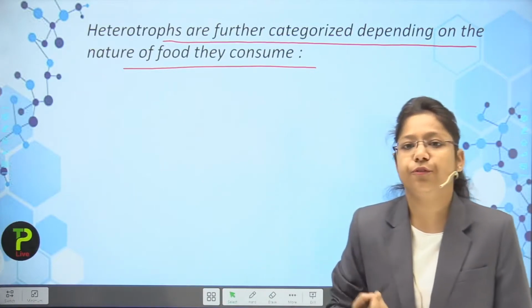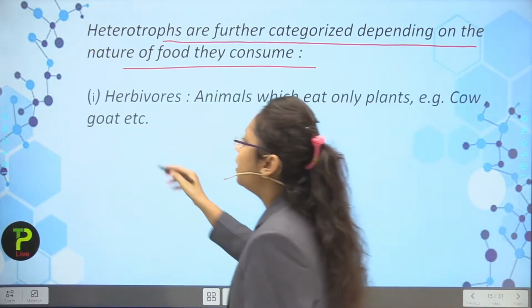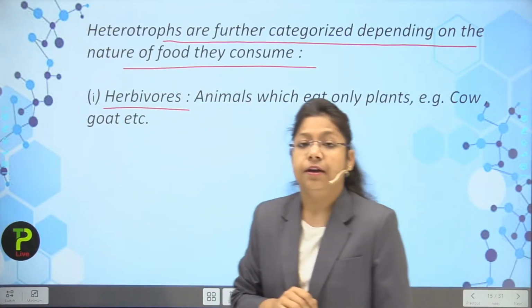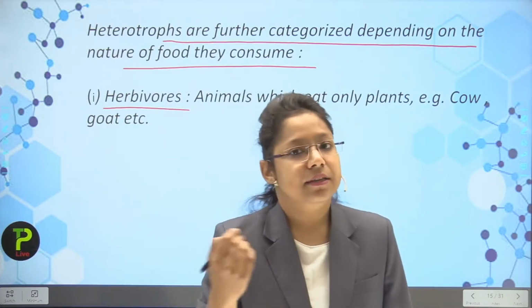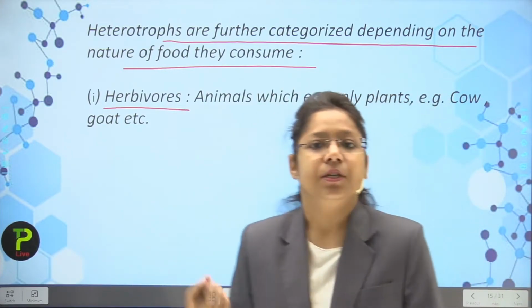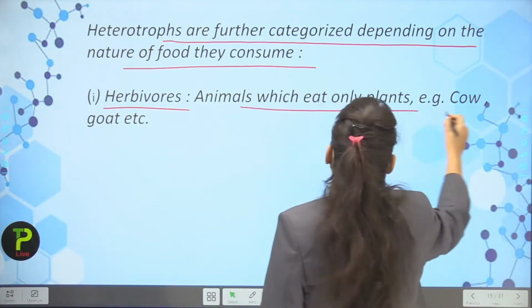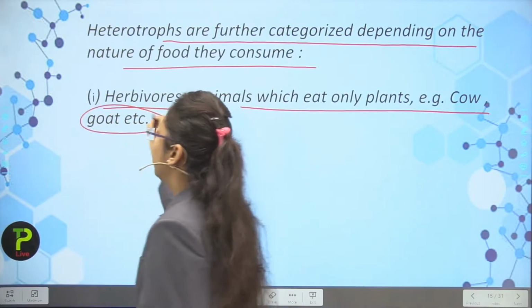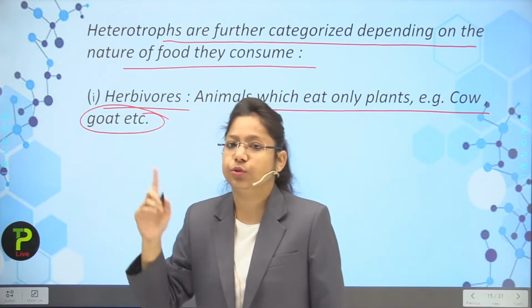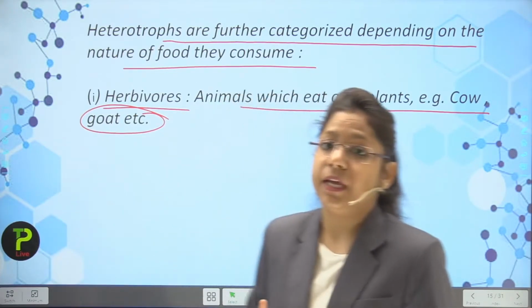Okay, students. Now, heterotrophs are further categorized depending upon the nature of the food they consume. Which type of food they are consuming, they are categorized under it. So, first is the herbivores. If I take an example of a vegan or a vegetarian, then what is a herbivore? It is dependent just and only upon the herbs, shrubs, trees or plants. So, animals which eat only plants, for example cow, goat, or we can include human beings also. Some human beings do not eat the non-veg part, so they are counted in the herbivores.